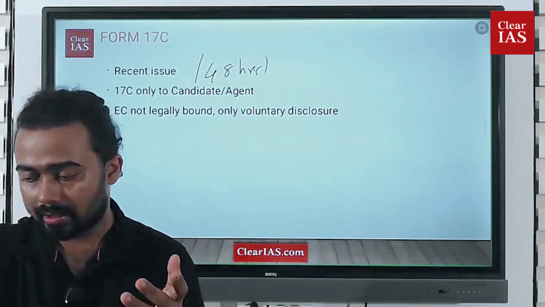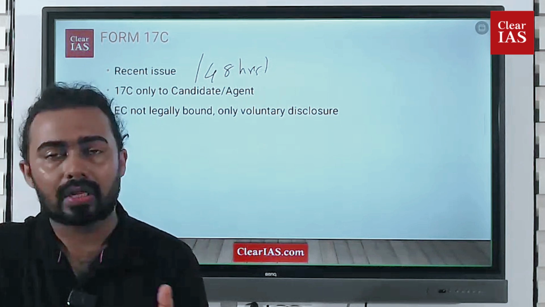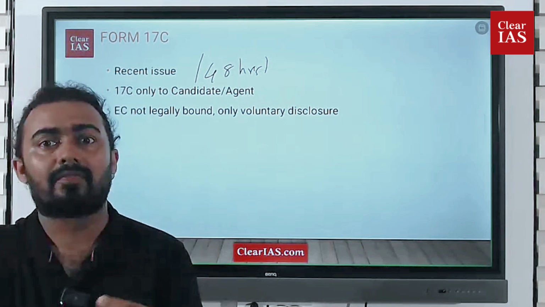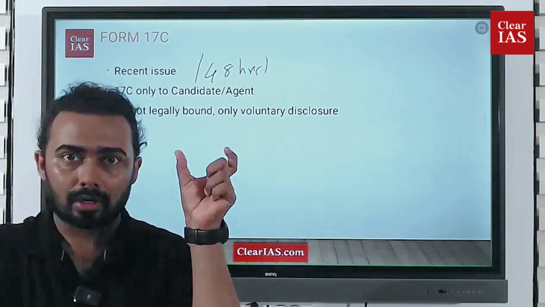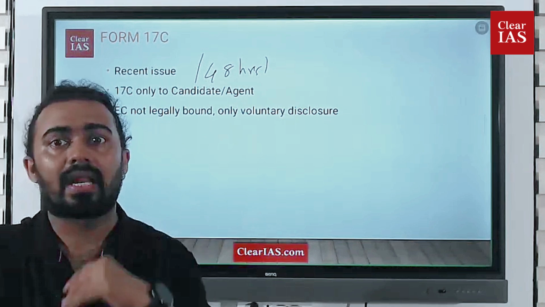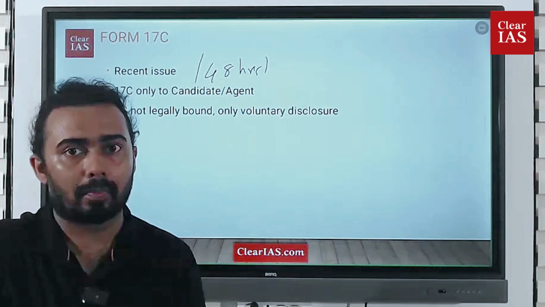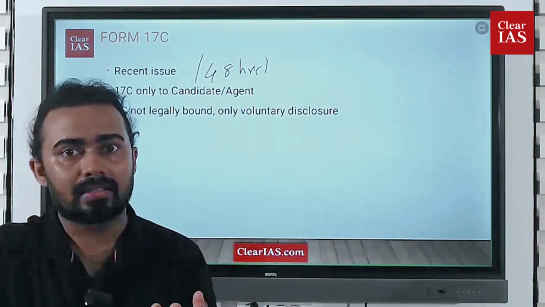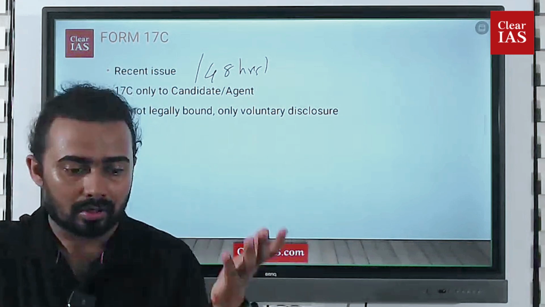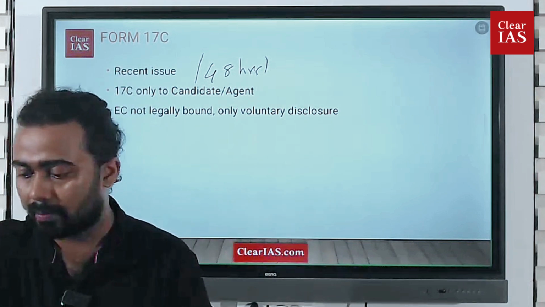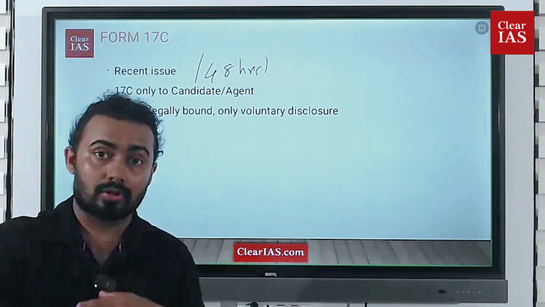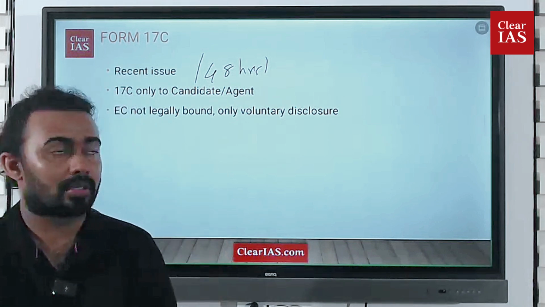And the ultimate question is, what can be the solution to these things? The solution is simple. The Election Commission, if possible, should upload this document, 17C, on the website as soon as it is signed, so that all people, the normal common population, all the candidates and all their agents can access it very easily, rather than giving it only to agents and candidates. There will be more transparency and more trust in the Election Commission.